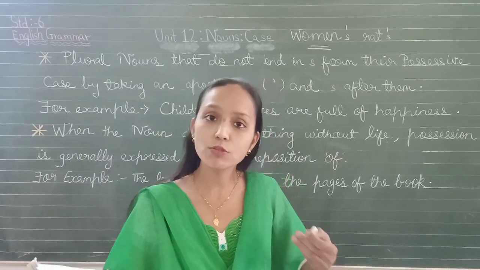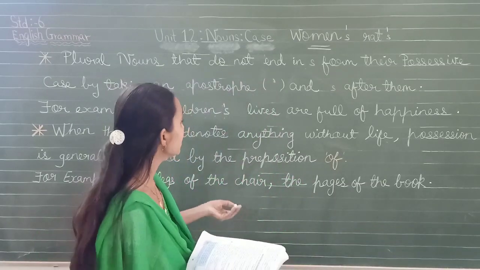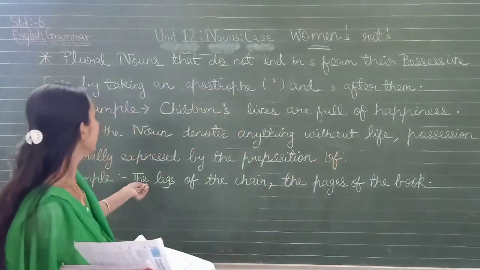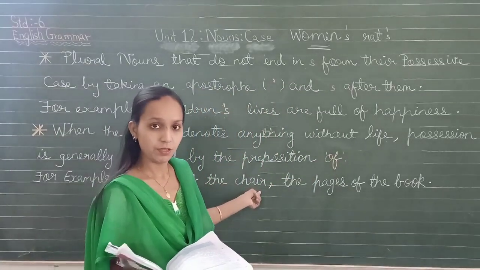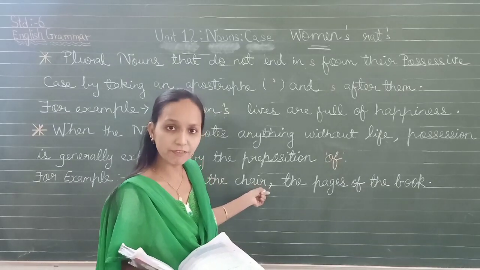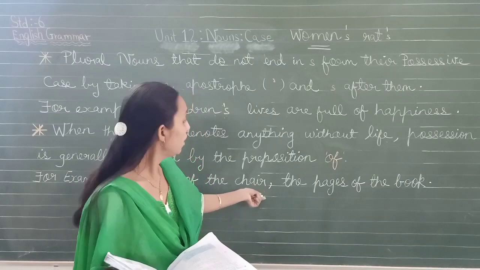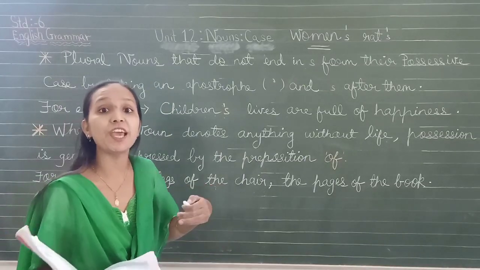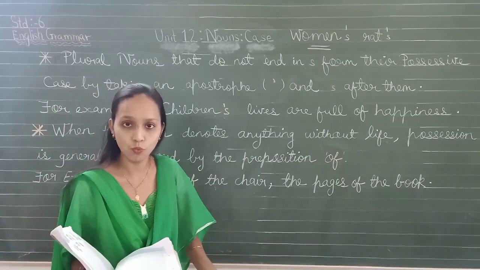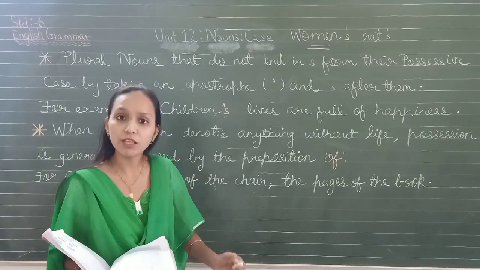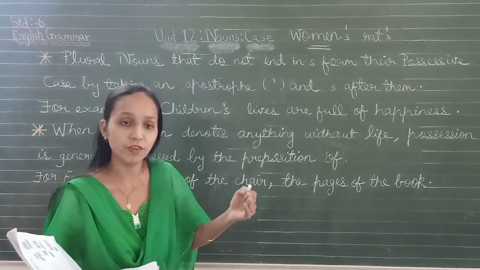For nouns without life or lifeless things, we use the preposition of. The legs of the chair. Chair is a lifeless thing, a thing without life. It's a noun which is non-living. So we will say the legs of the chair. We will not say the chair's leg. No. Apostrophe and s is not used for things without life or for non-living things.